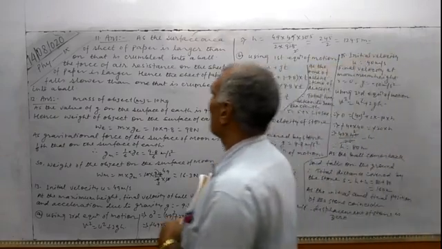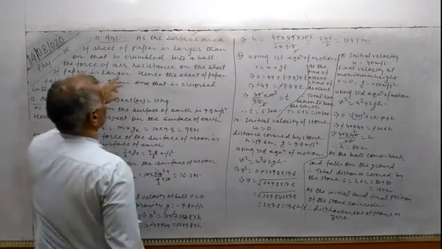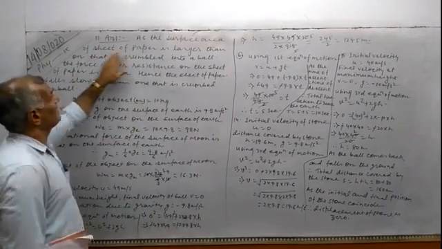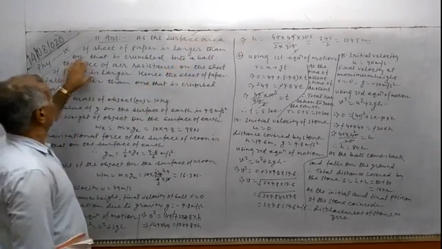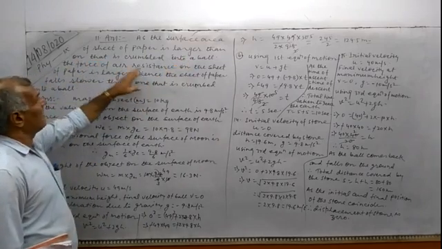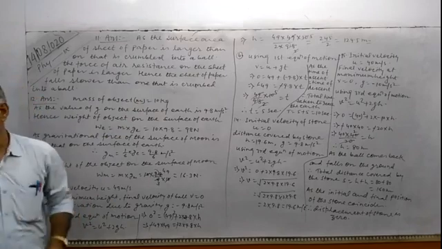Here, the appropriate answer will be: the surface area of a sheet of paper is larger than one that is crumpled into a ball.